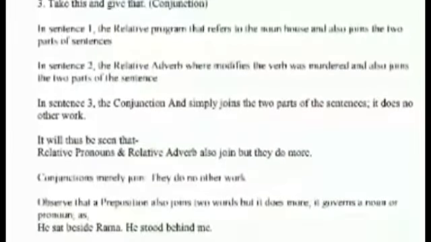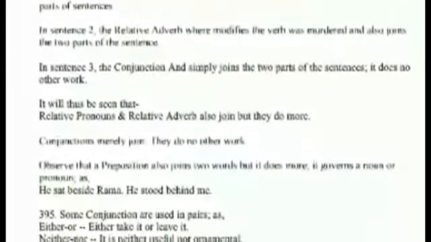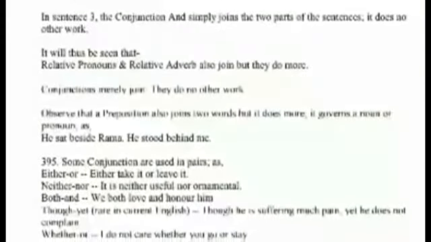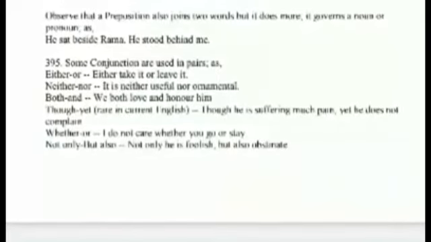Conjunctions must be carefully distinguished from relative pronouns, relative adverbs, and prepositions, which are also connecting words. This is the house that Ravi built. This is the place where he studied. Take this and give that. So here these words, that, where, and these are examples for relative pronouns, relative adverbs, and conjunctions, according to the usage in the different sentences.